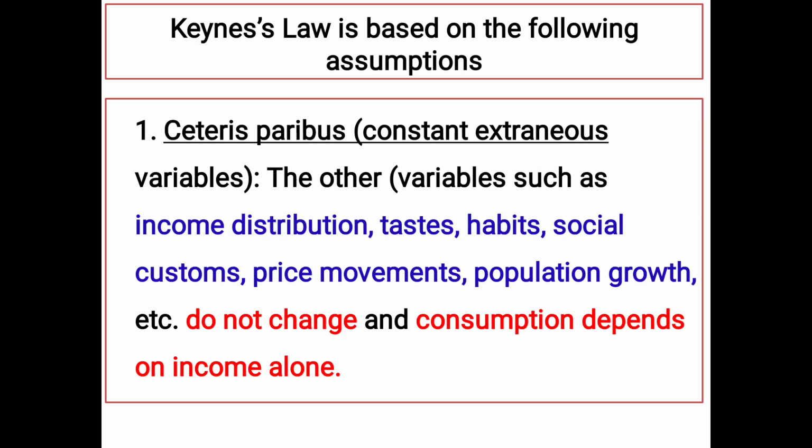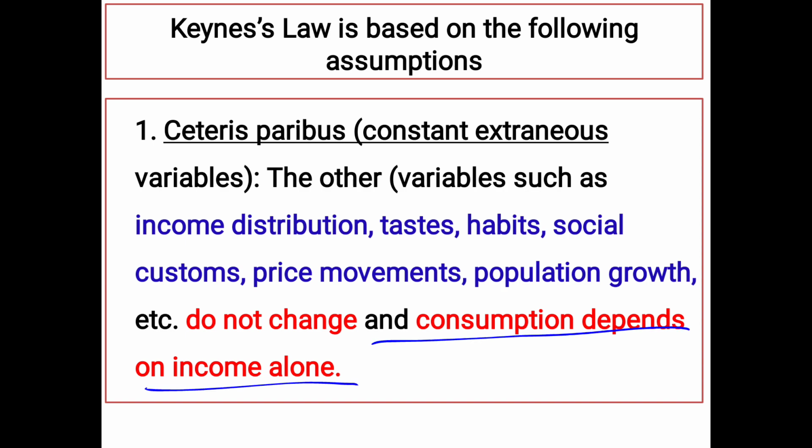So let us come to the assumptions on which the Keynes law is based. Always when economists frame laws, there are certain assumptions, that it can be this way, it can be the other way around. So here Keynes also has given some assumptions. The first one is ceteris paribus. There is a possibility of getting ceteris paribus as a compulsory question also. So what does it say? The other factors, income distribution, taste, habit, social custom, price movements, population growth, etc. do not change, and consumption depends upon income alone.